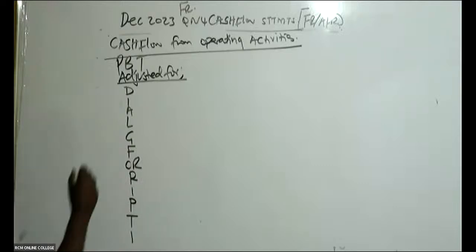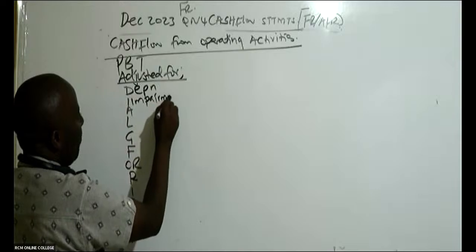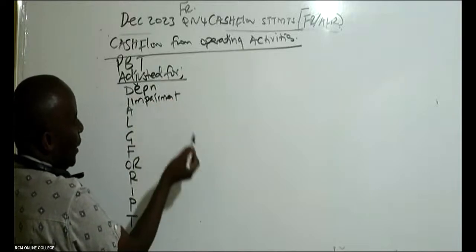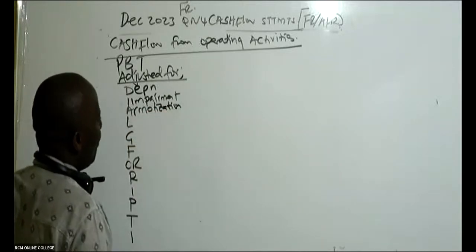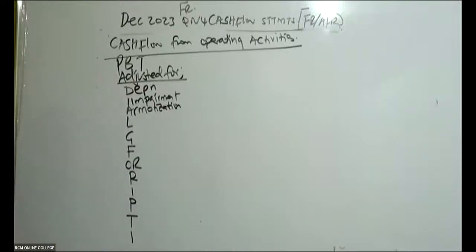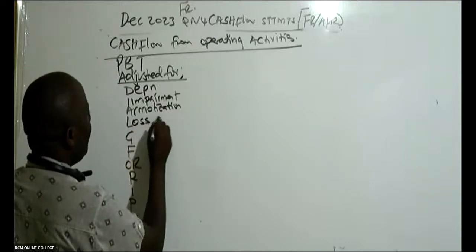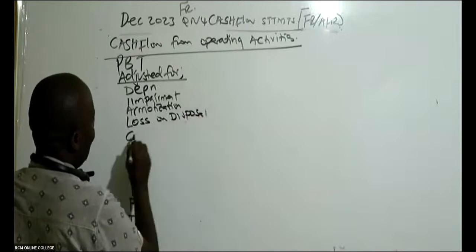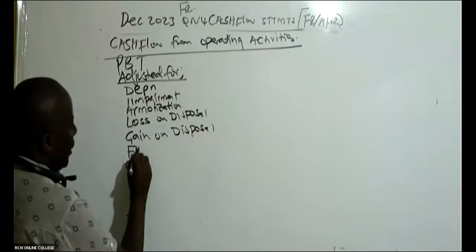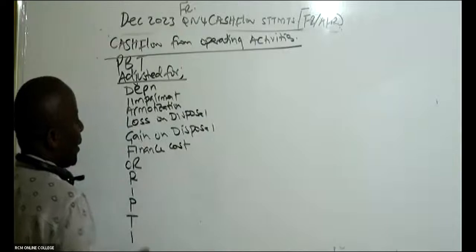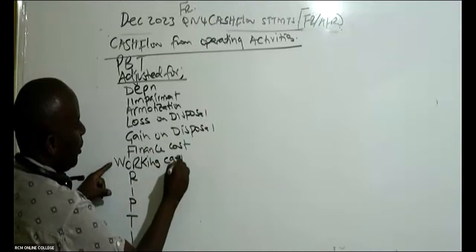All right. So this D stands for depreciation. We have impairment of assets, amortization, loss or gain on disposal when you dispose of assets. This is the finance cost. This stands for working capital. You write here, working capital changes.